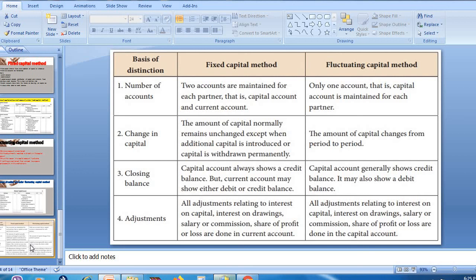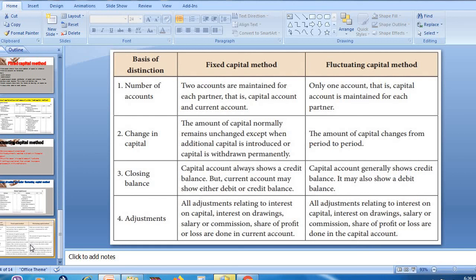Then closing balance. The third difference is closing balance. The capital account in fixed method always shows credit balance, as I have already told. So it should be recorded where? On the liability side, whereas current may show debit or credit balance, right? Under fluctuating capital method, the capital account generally shows credit balance, but sometimes it may show debit balance. But fixed capital shows only credit balance, while fluctuating can show debit or credit.